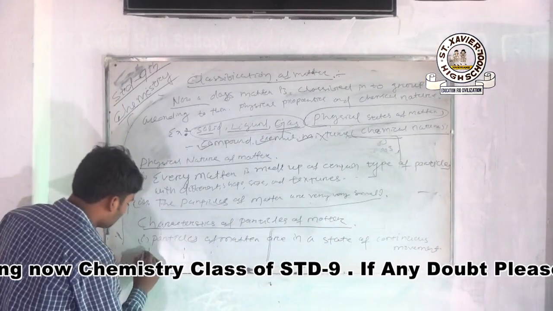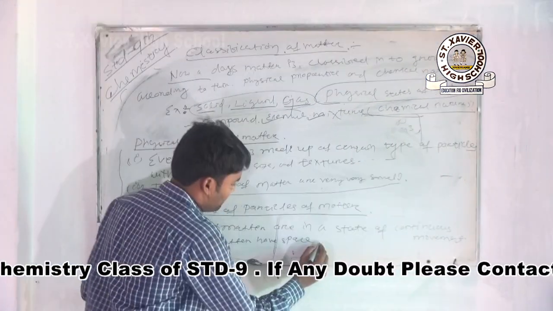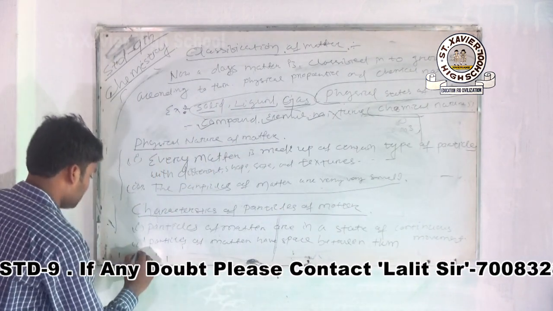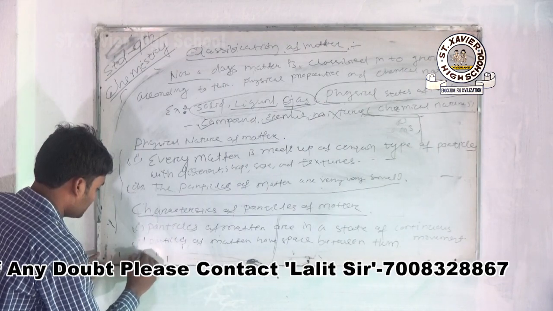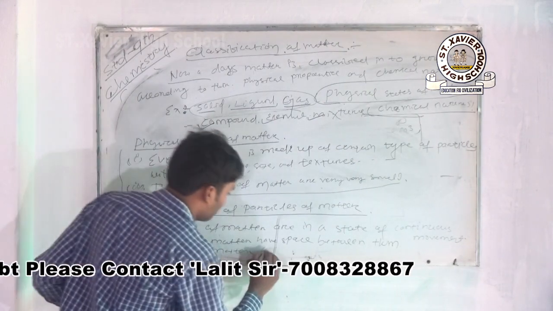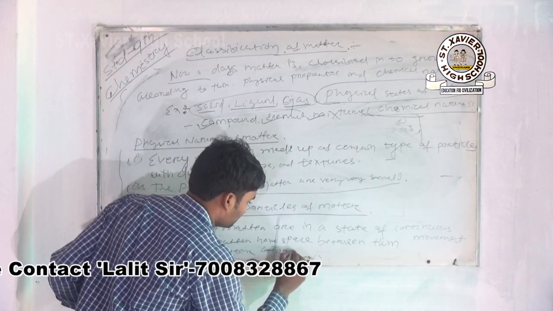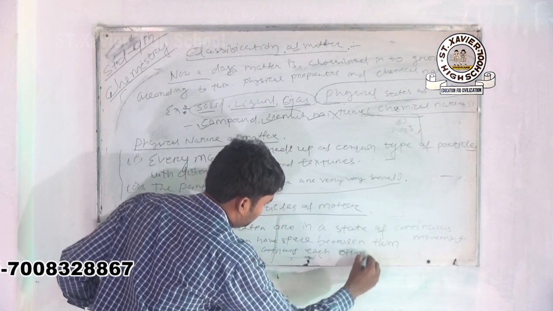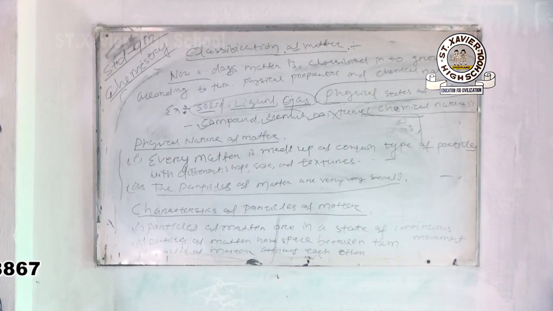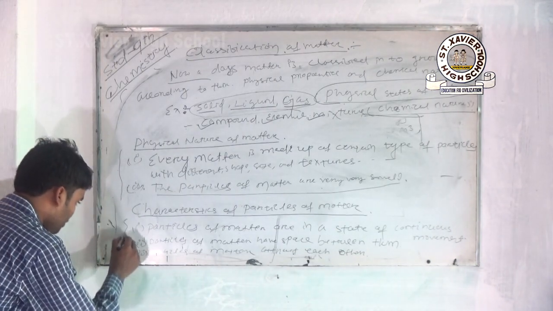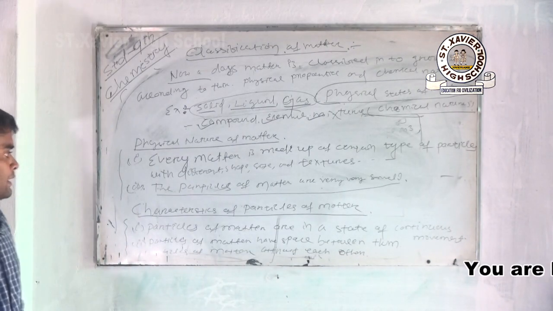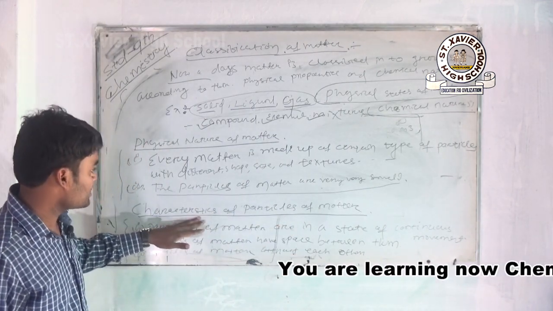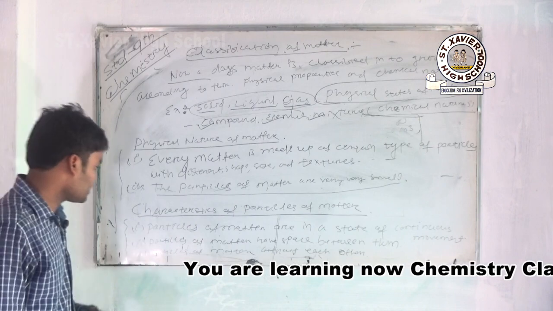Third, particles of matter attract each other. Again I repeat it, these are the three most important characteristics of a particle of matter.